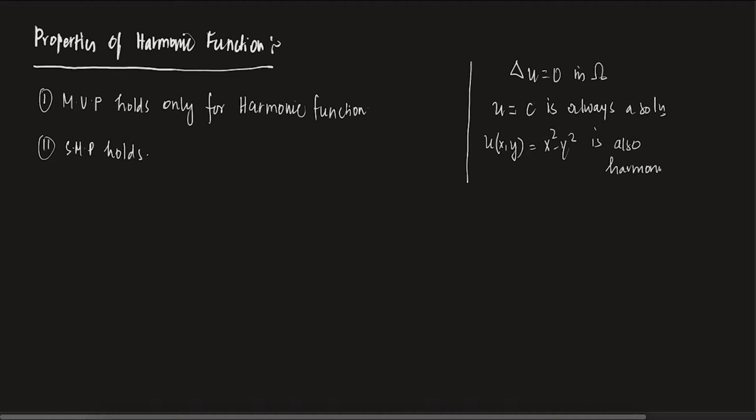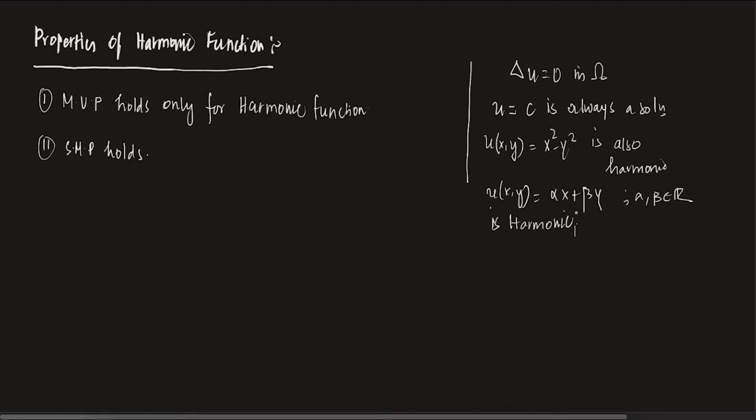Similarly, simple linear functions like alpha x plus beta y, where alpha and beta are in R, are harmonic. If you take alpha to be 0, u of x, y is just beta times y. If you take alpha to be 1 and beta to be 0, u of x, y is just the x coordinate. These are all harmonic functions, and you do not have to worry about where they are harmonic. They are always harmonic.